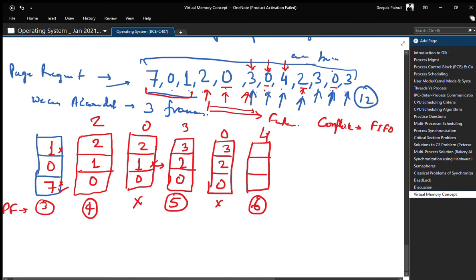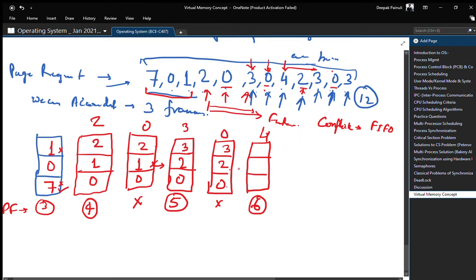Now check after 4. 0 is there, 2 is there, and 3 is there, right? In this case we know that 3 occurs 2 times, so 3 can't be removed. 2 and 0 are only there one time, right?